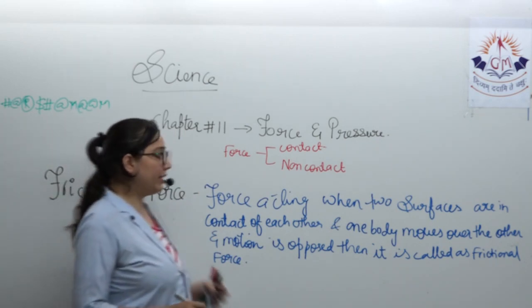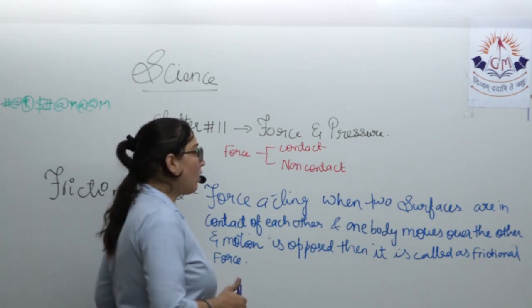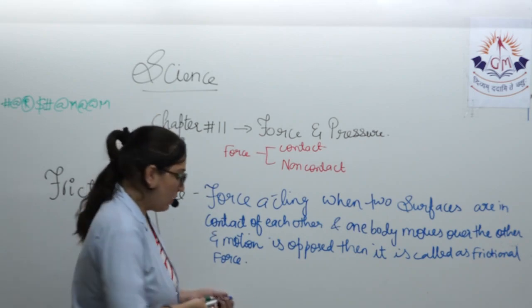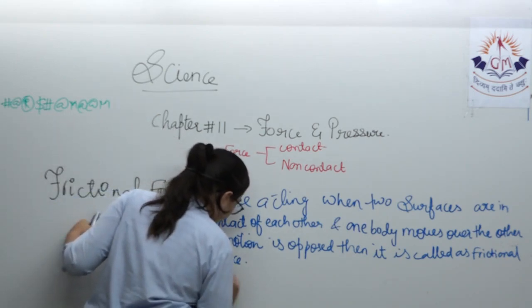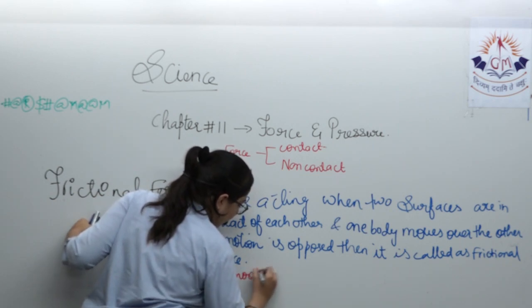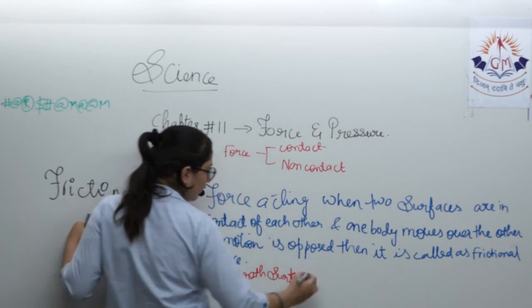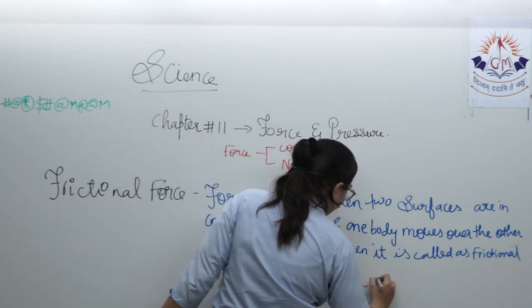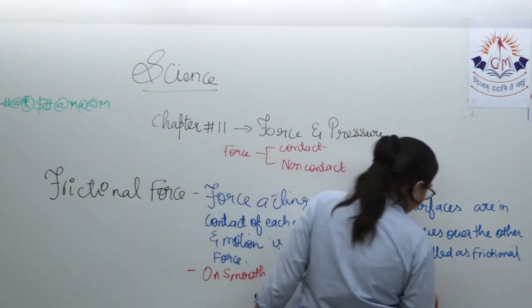Let me tell you some important points regarding the frictional force. It is a contact force. Moreover, if it is a smooth surface, friction is less, while on rough surface, friction is more.